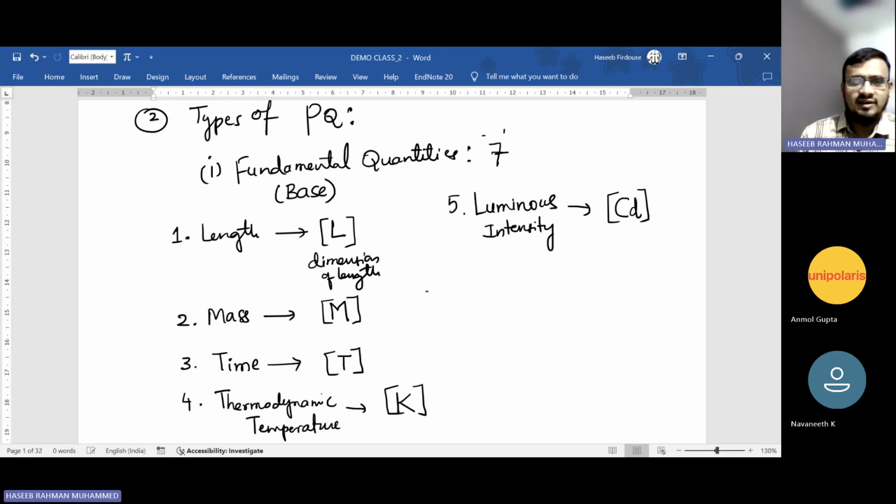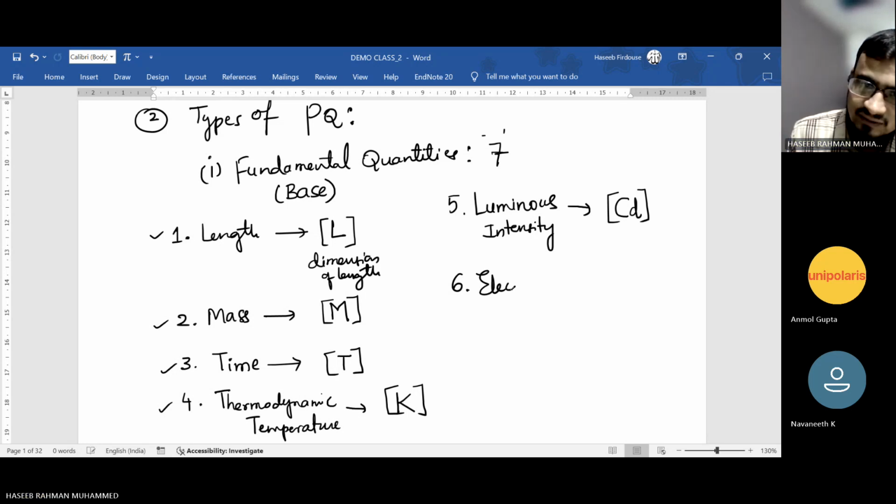You might be thinking, what are these two? You know about length and mass, and you might also know about temperature, but this one is very rarely used. In second year, in your 12th grade, you will come to know its usage in the optics lesson. The sixth one is current, electric current.